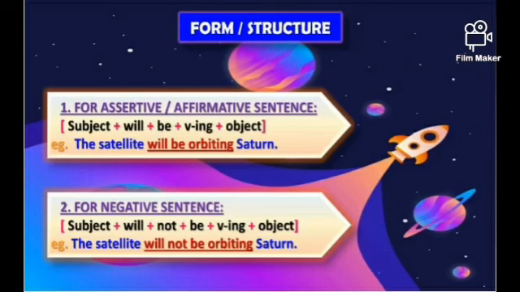Structure of future continuous tense for affirmative or assertive sentences: subject plus will plus be plus ing form of the verb plus object. Example, the satellite will be orbiting Saturn. Now the structure of future continuous tense for negative sentences: subject plus will plus not plus be plus ing form of the verb plus object. Example, the satellite will not be orbiting Saturn.